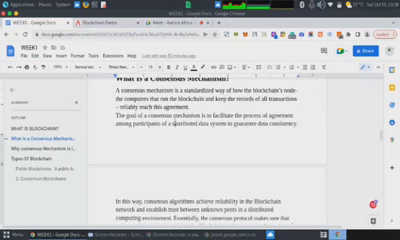So consensus mechanism is basically the approach in which the state of the blockchain is being updated. I don't know, up to this point, do you understand the meaning of consensus mechanism, or should I come again before I move further?